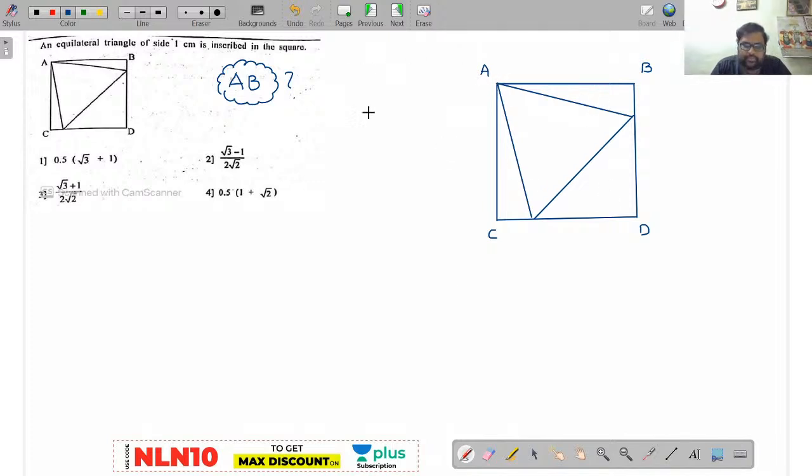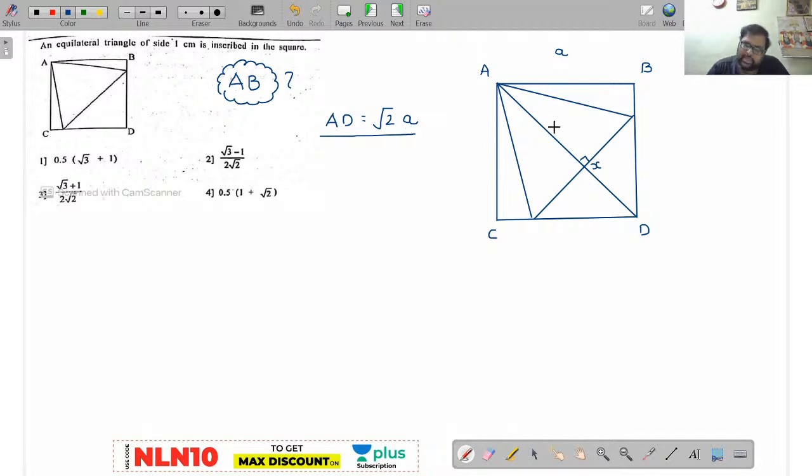Now observe here. Now I will take this point as x. AX I will take as the altitude for the equilateral triangle. Now observe here, AD will be what? If I take AB length as a, AD will be exactly the diagonal of the square, which will be equal to root 2 a. Am I right or wrong?